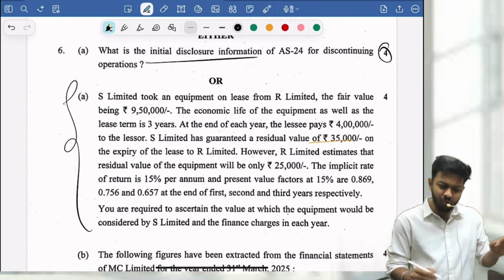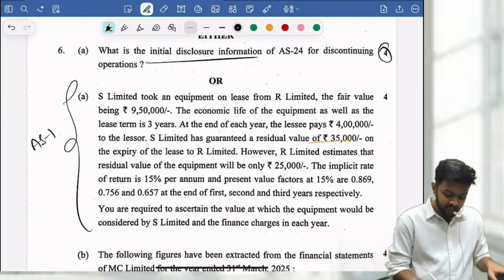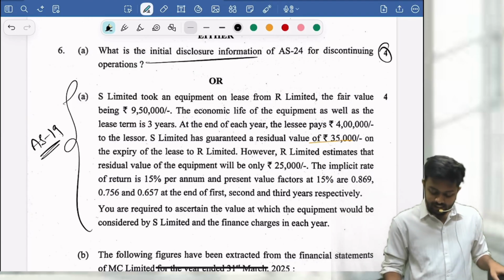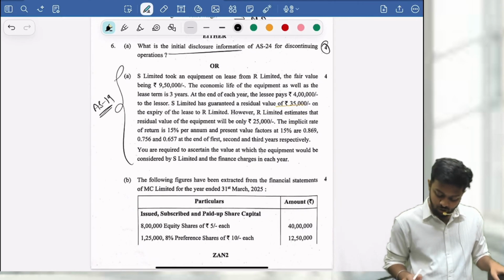The last one, an easy question again from AS 19 leases. Again, no bouncers. Same question we have solved in the classes also. Again, easy 4 marks. No problem about that.